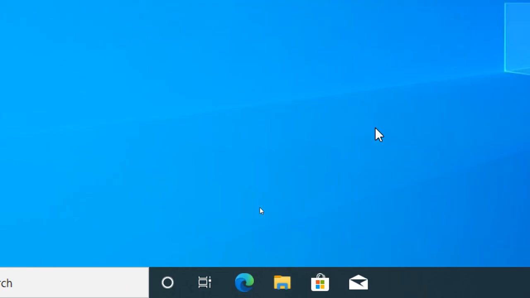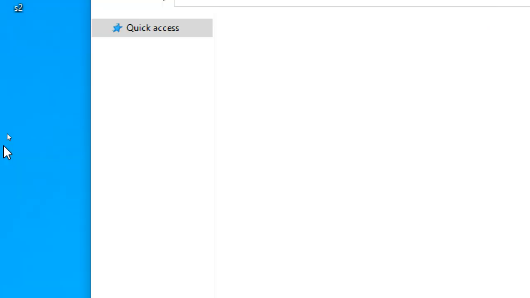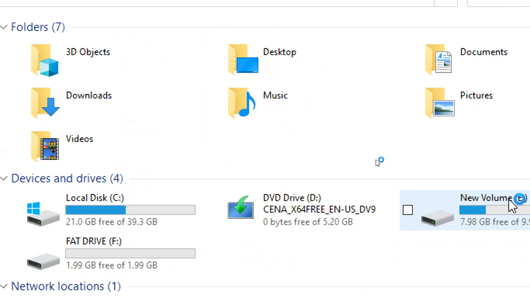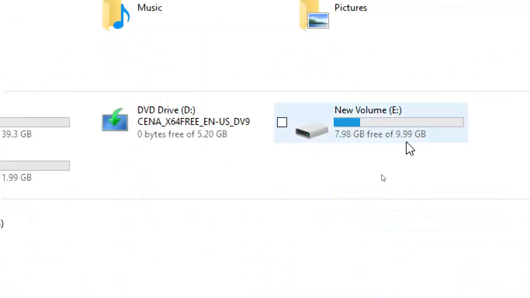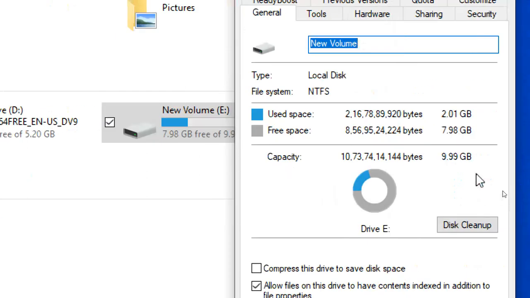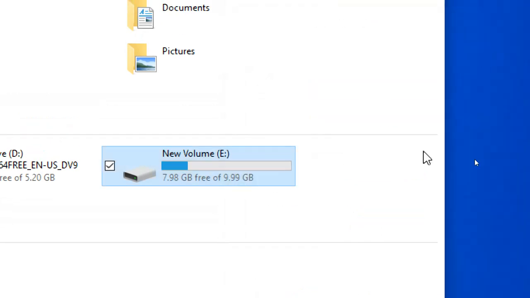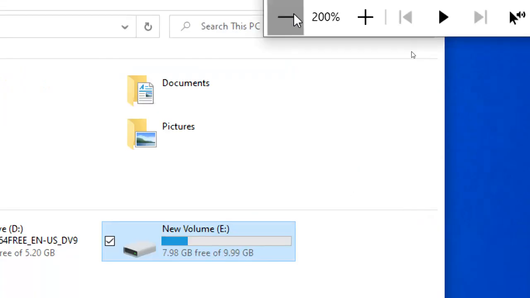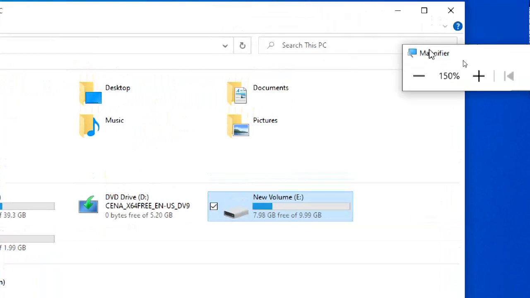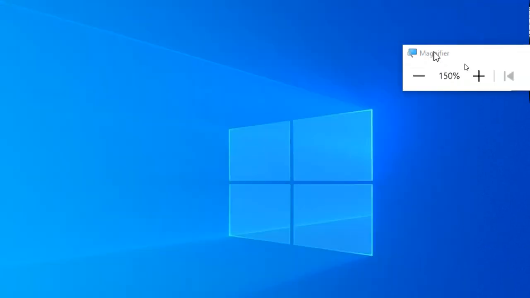Okay, go to File Explorer, go to This PC. Can you see? Now it is a 10 GB disk. It is showing 10 GB now. Data is there, but it is still showing 10 GB. Earlier it was showing 2 GB because of the quota. Now I disabled the quota, so I get 10 GB. Just for understanding, we should do that.